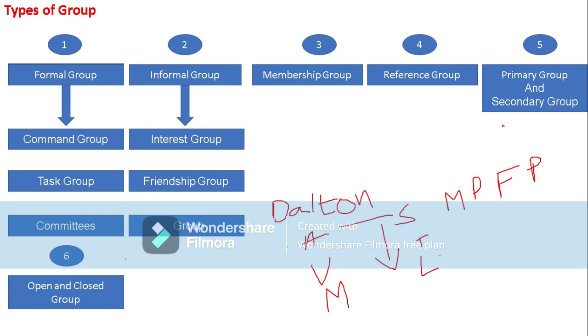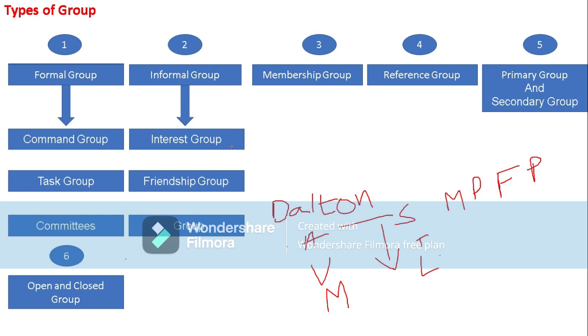Formal communication exists in a secondary group. We can say that under secondary group there is indirect relationship, some lack of cooperation and concern, less interaction among the group of people, but the size of the group compared to primary group is large.